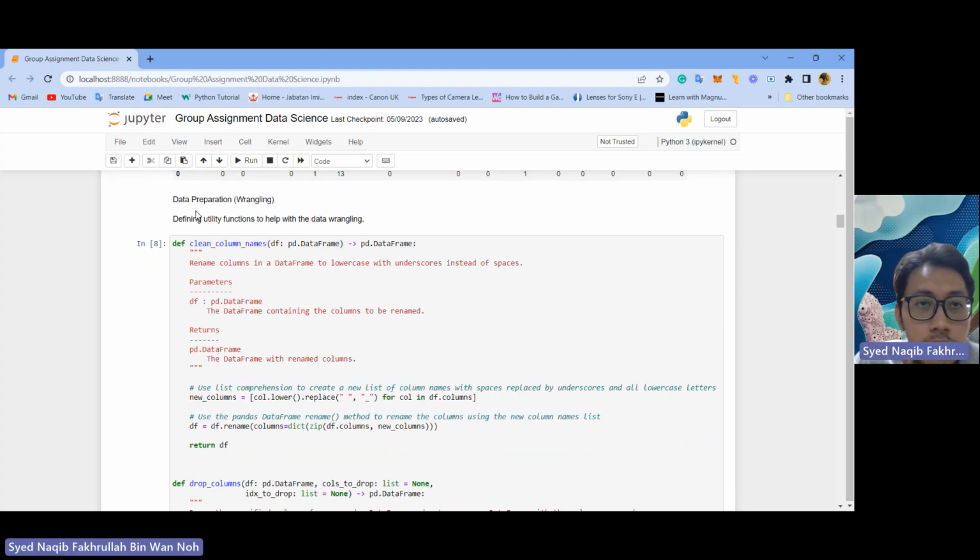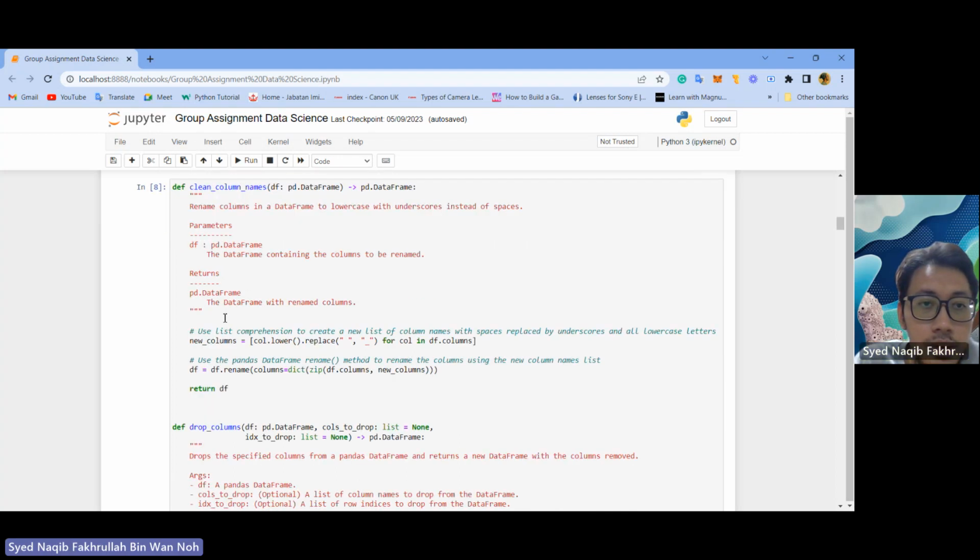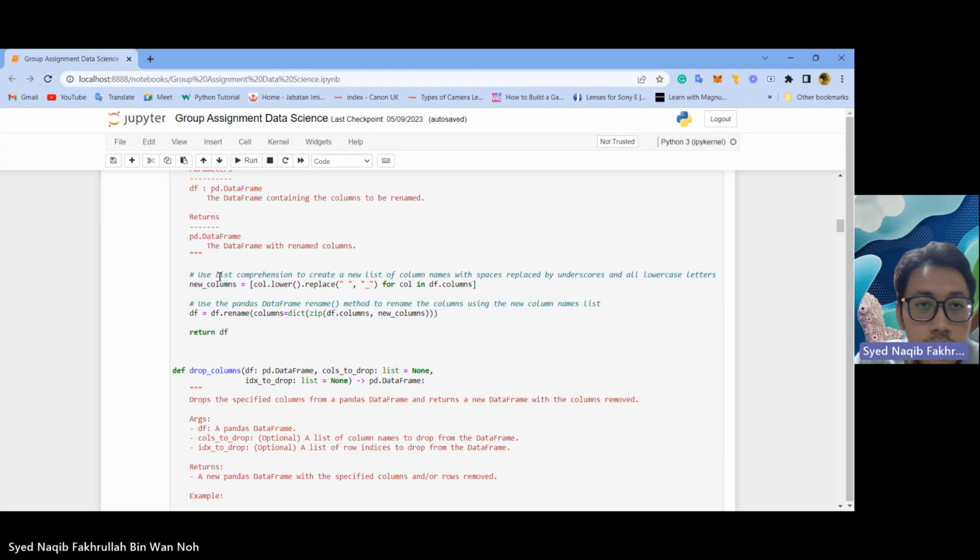So this is the data preparation and wrangling. We can define a function, clean_column_names, with a pd.DataFrame parameter. Here we use a list comprehension to create a new list of column names with spaces replaced by underscores and all lowercase letters: new_columns equals column.lower().replace for column in df.columns.